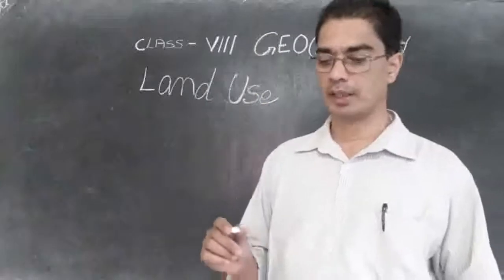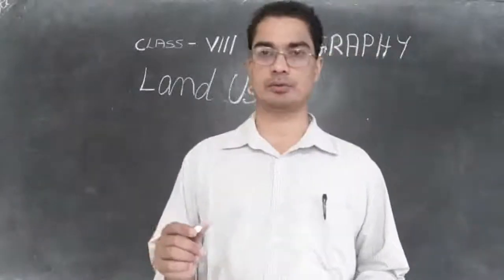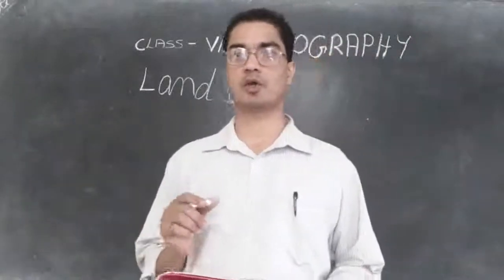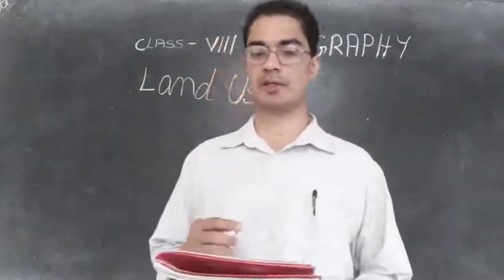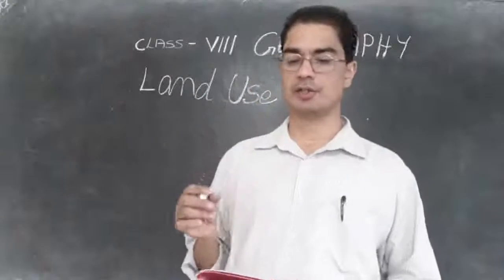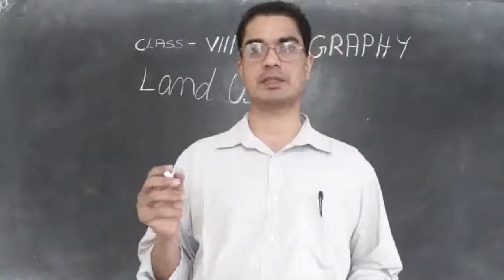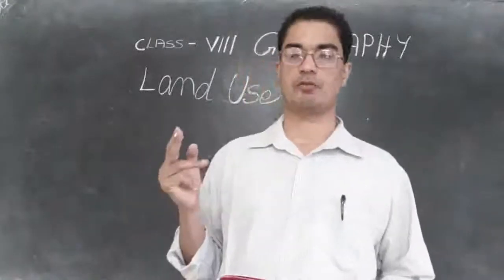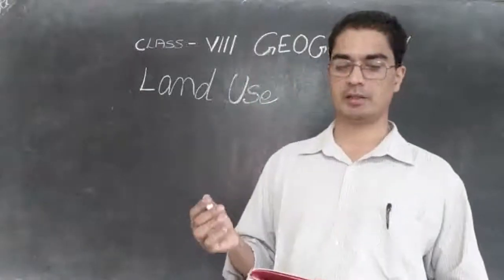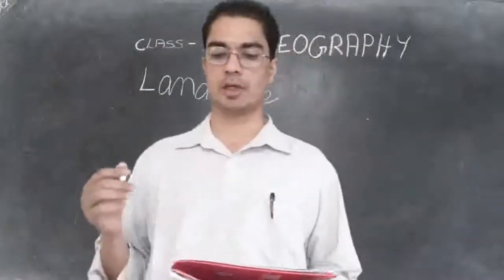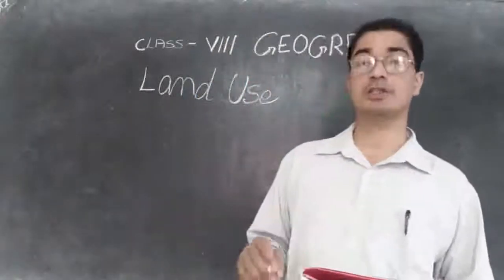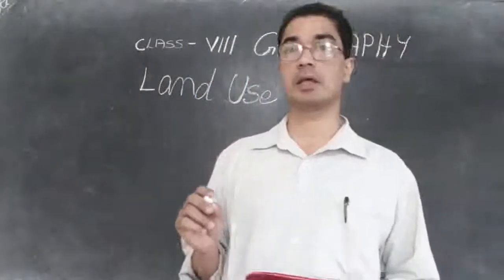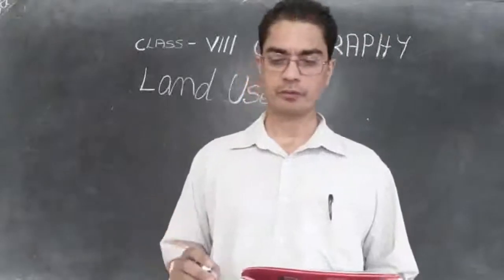This is commonly termed as land use. You can underline it. The land is used for different purposes such as agriculture, forestry, mining, building houses, roads, setting up of industry and so on, and this is commonly known as land use.